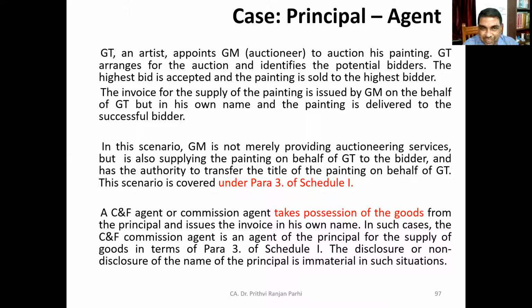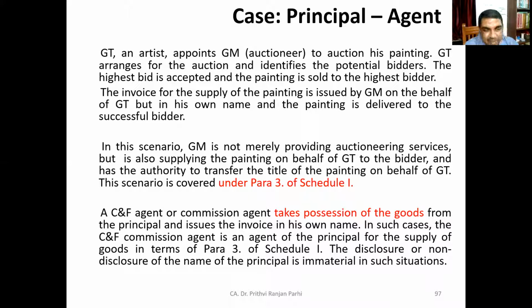In this scenario, GM is not merely providing auctioning service, but he is supplying the painting on behalf of GT to the bidder and has authority to transfer the title of the painting on behalf of GT. So this scenario is covered in para 3 of Schedule 1, meaning this is a deemed supply. Hope you have understood the concepts. Okay, so we have understood a few situations related to principal-agent transactions. A few more things we'll also be discussing.